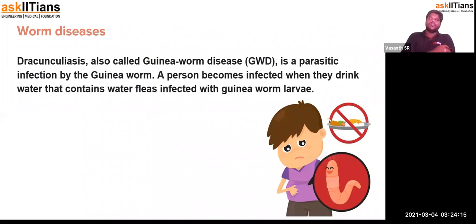And the next thing is worm disease. There are a lot of worms that could cause disease in our body. These worms don't enter our body as worms. Usually they enter in the form of cysts. What is this? A cyst is nothing but the egg form of the worms. This enters into our body, and then they mature and hatch into a larva, a worm, and try to grow in our body by utilizing the nutrients from our body.